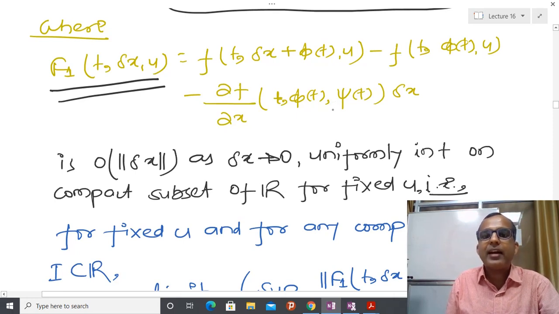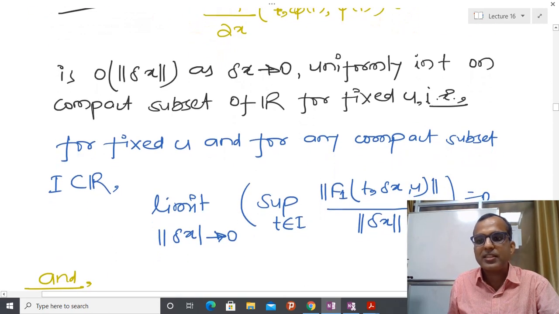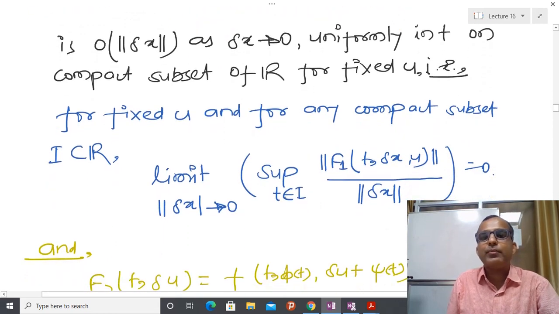Believing in that, and again a similar notion to what I explained in the first part, I am saying that here the supremum for all t, and under delta x this is equal to 0, and if f1 is continuous with respect to delta x uniformly in t, meaning for all values of t, even if there is some finite number of discontinuities, which is allowed, and due to that reason we are talking about a subset of R, then we are saying that this particular value is not going to dominate. Under that assumption we are going to do the linearization.